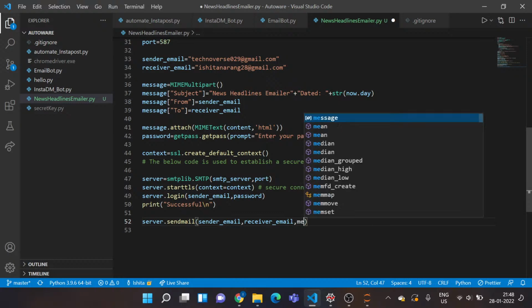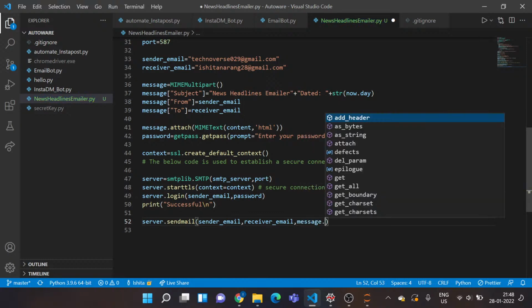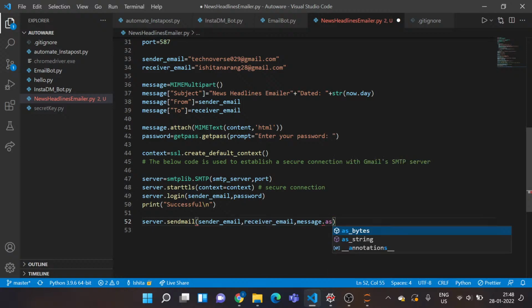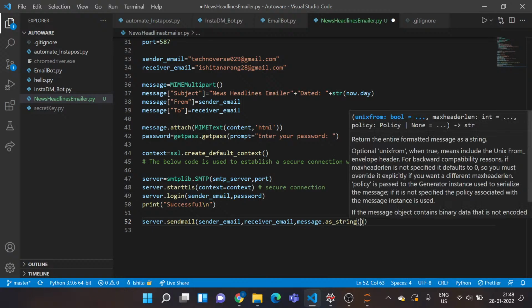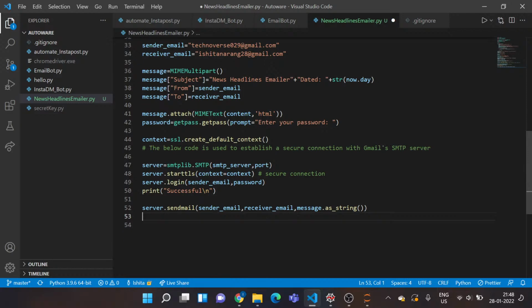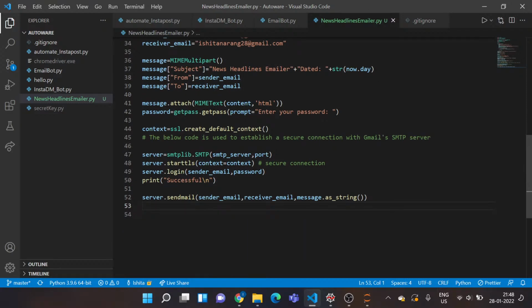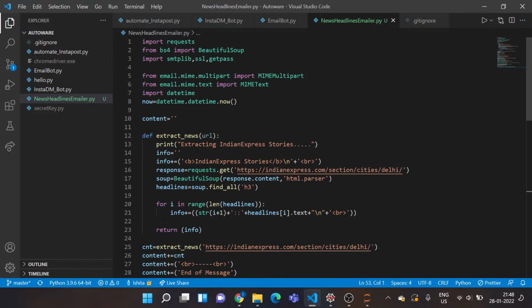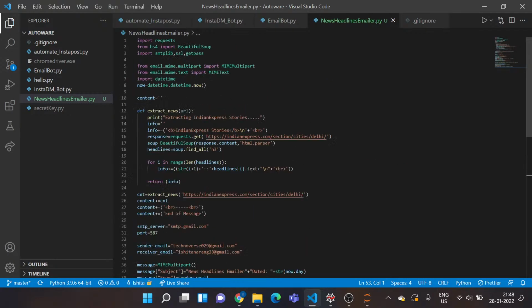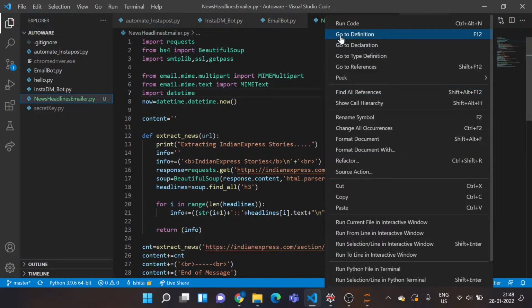Okay, fine. So I need message as string over here because this is actually reading it as HTML. I don't want it to give me HTML, so I wanted to convert it into string. So I'll say message as underscore string, so I get a string after formatting. So I think the code is done. That's all we need. Let's check this one out. I'll zoom in, zoom out a bit. Yeah, I'll run this code.